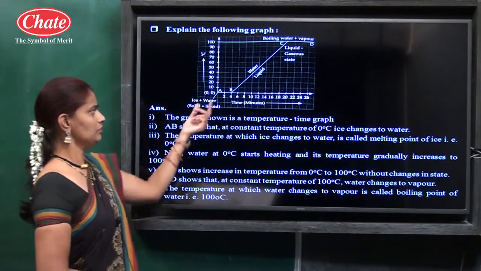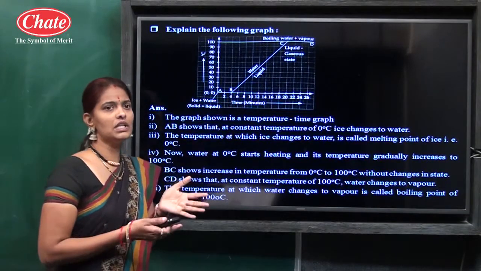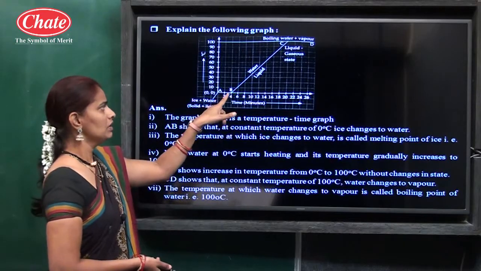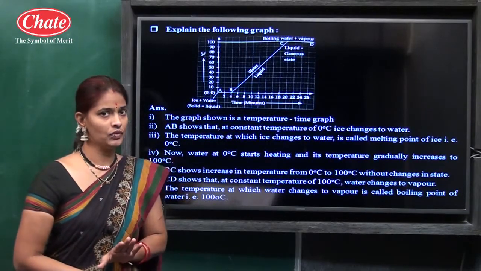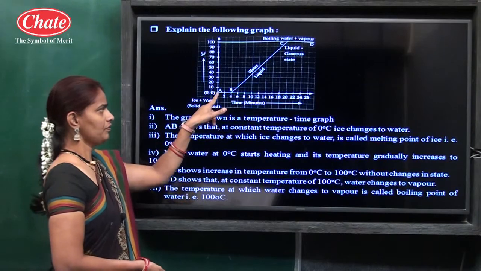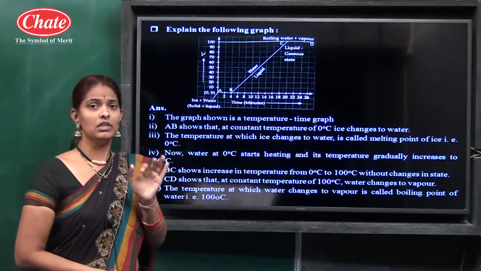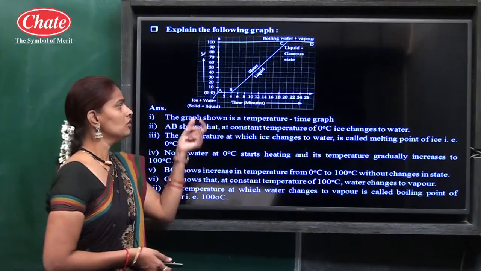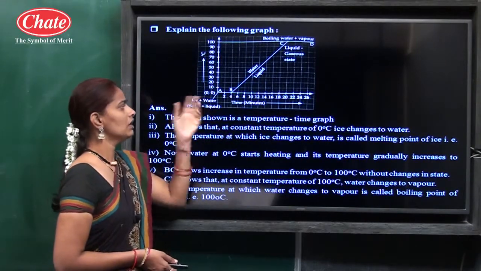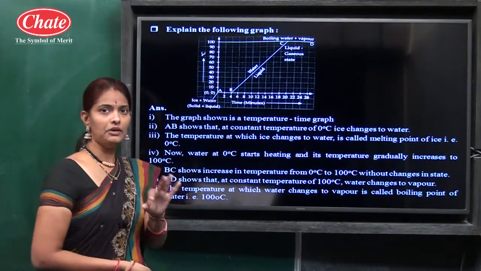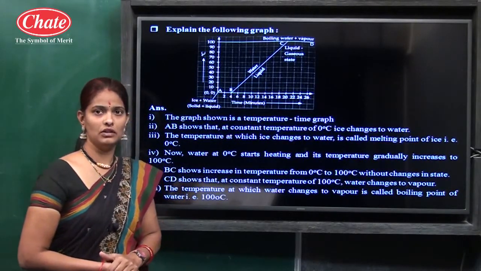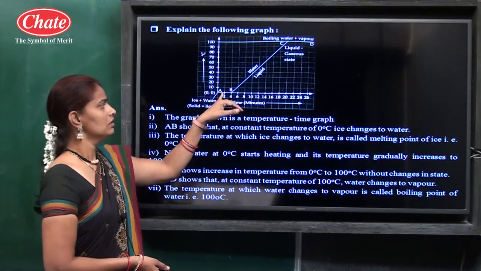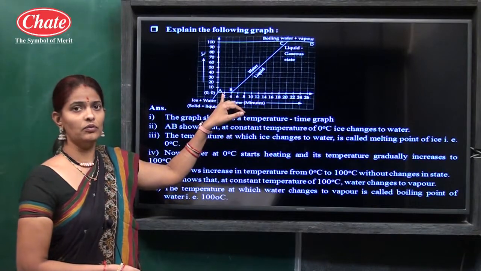Here we constantly supply heat energy to melt all the ice, but the temperature does not increase. That line indicates the heat energy is absorbed. The heat energy is used to melt all this ice into water, and that absorbed heat is known as latent heat of fusion.